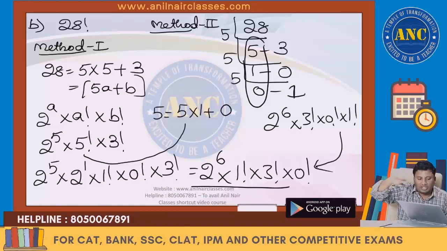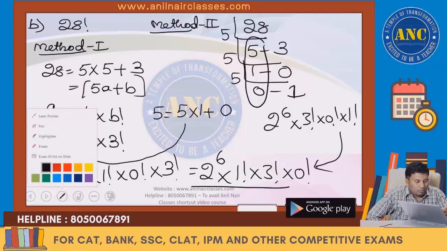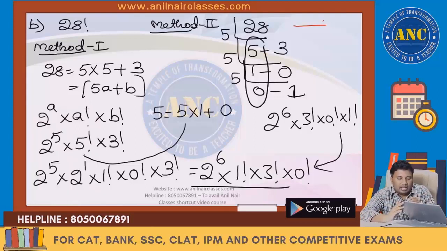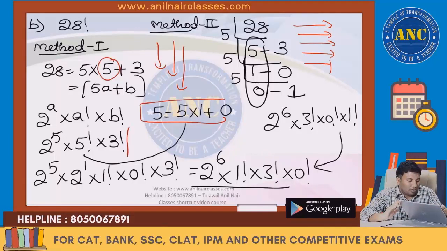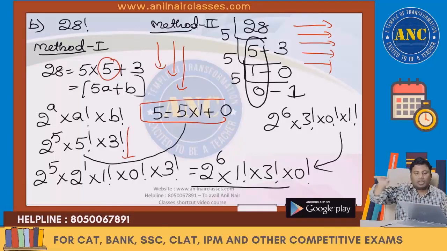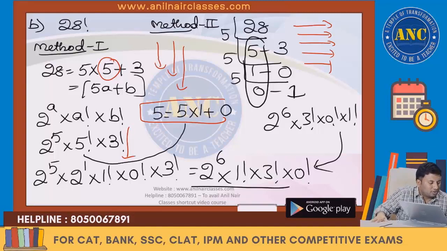One is a horizontal approach, one is a vertical approach. Both are the same, the 5a plus b approach only. Method 2, I did it like this. In method 1, I went one by one down: 5 into 5 plus 3, again for 5, I did 5 into 1 plus 0. I did one horizontally and one vertically. Both will give you the same answer.